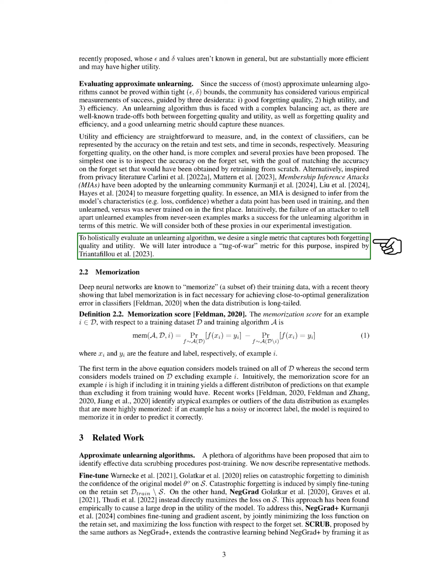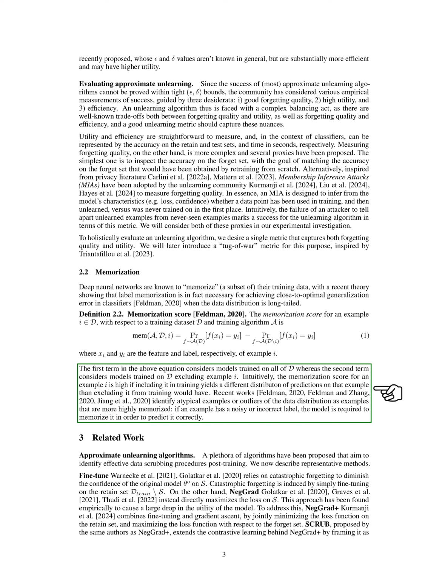To comprehensively evaluate an unlearning algorithm, we need a single metric that considers both forgetting quality and utility. We will introduce a tug-of-war metric inspired by memorization. Deep neural networks tend to memorize some of their training data, which is essential for achieving optimal generalization error, especially with long-tailed data distributions. The memorization score for an example is based on how including or excluding it from training affects the model's predictions.